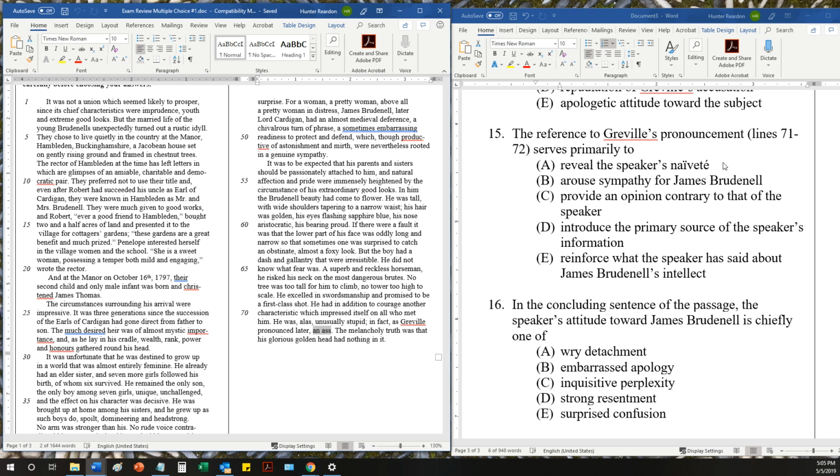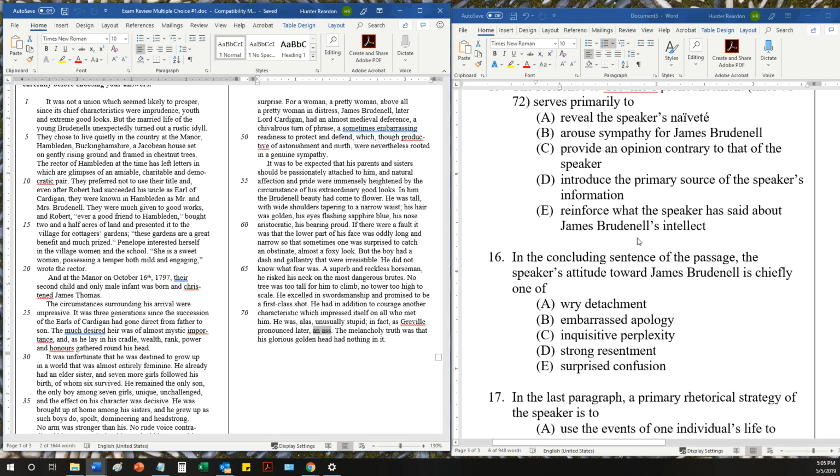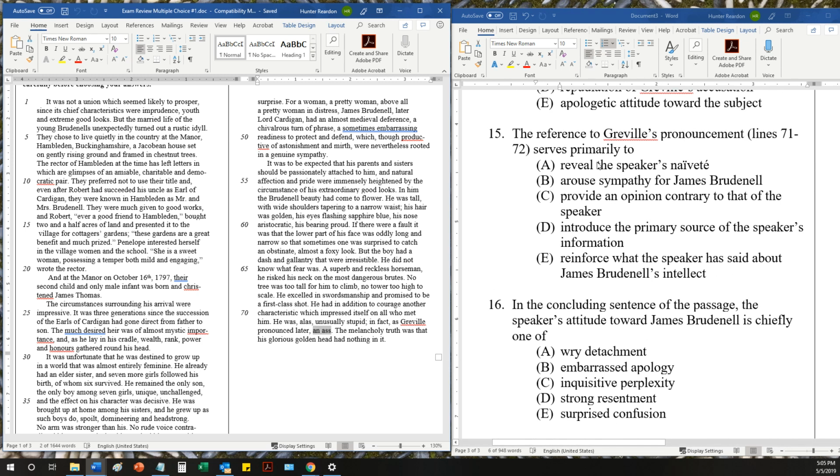The speaker's naivety, I don't know about that. I think the speaker has a pretty good idea of what's really going on, and he's a historian with a lot of evidence to back up his perspectives. So A goes off the balcony. C, provide an opinion contrary to that of the speaker. No, I think the speaker agrees. This is actually really just information that supports what's being said.